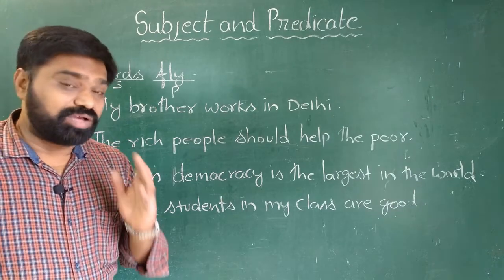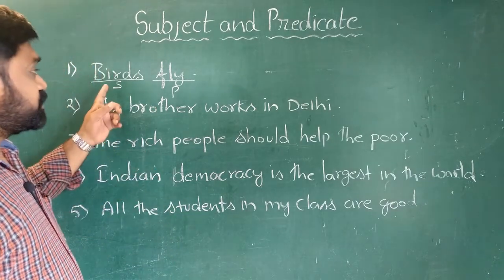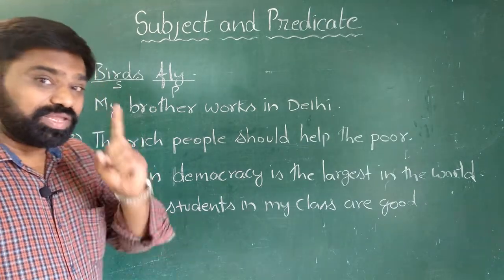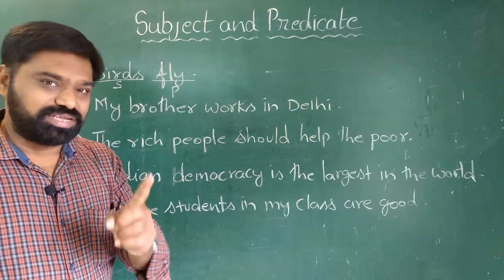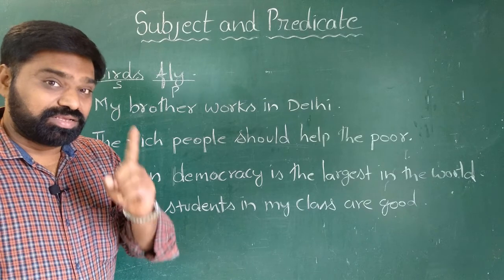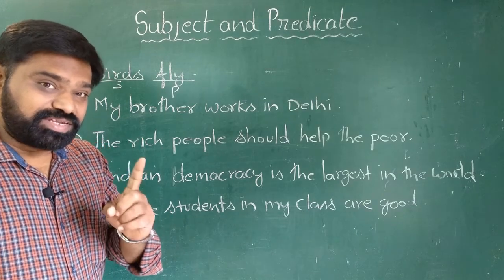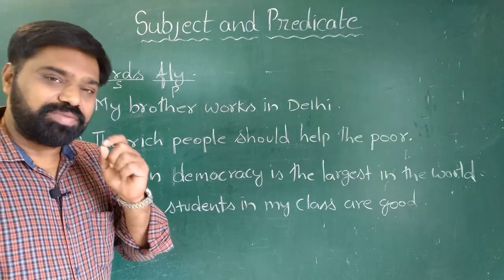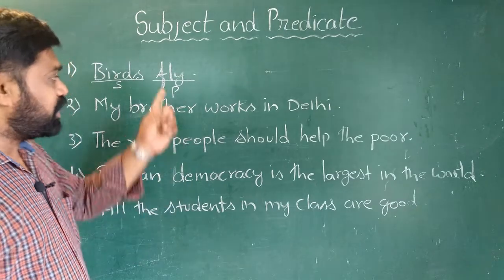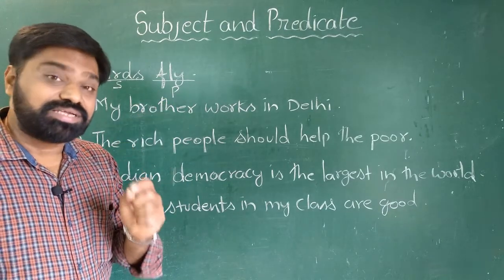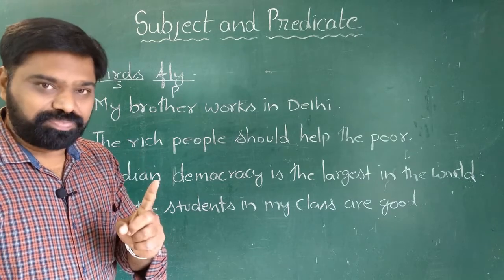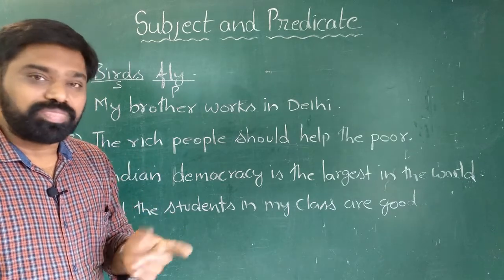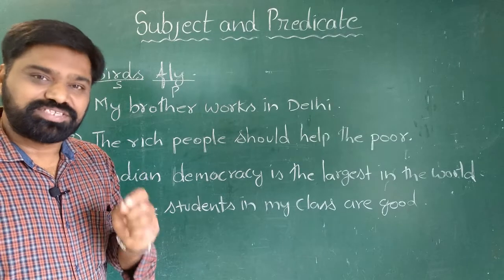Now you will observe that subject here is only a single word and predicate is also a single word. So predicate as well as subject, it can be single word. In case of predicate, when it is a single word, it must always be the verb, because without verb we can never frame a sentence.